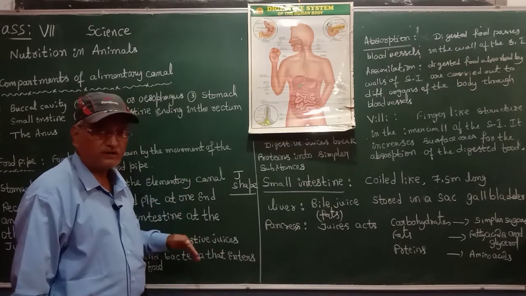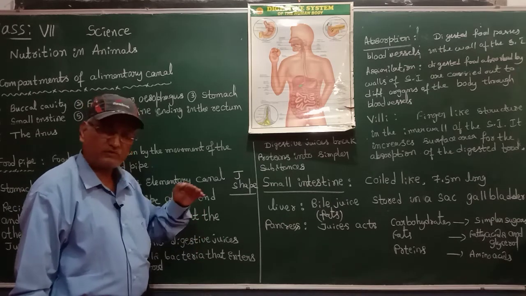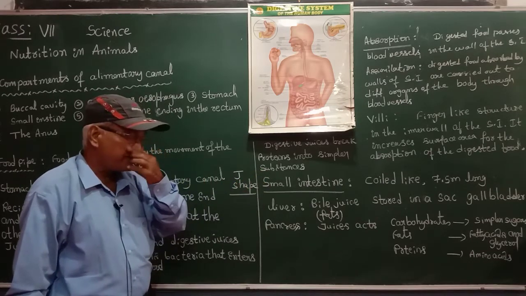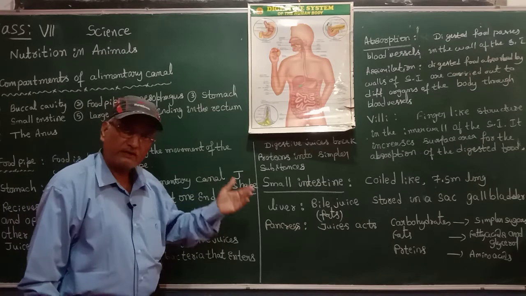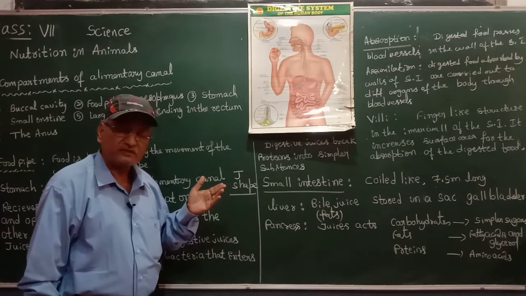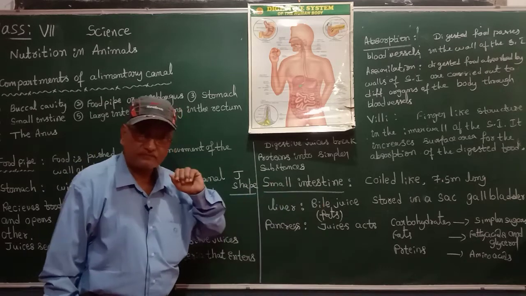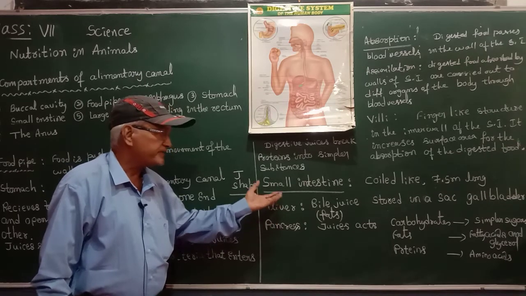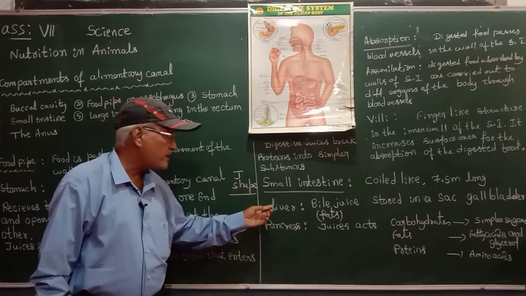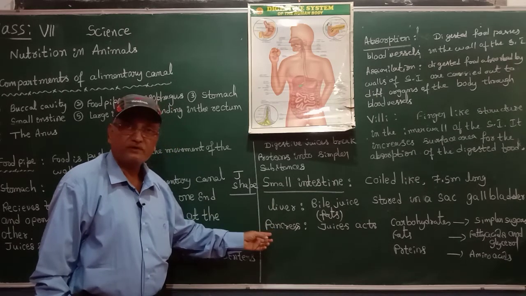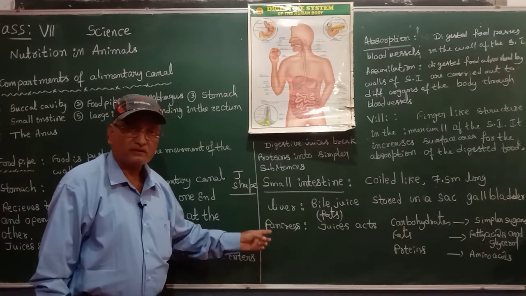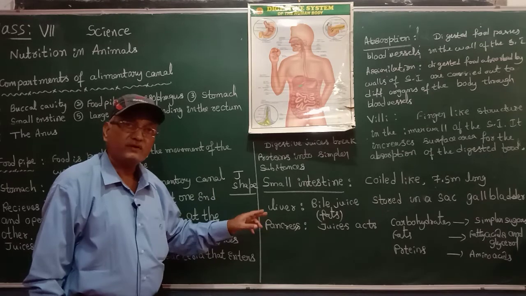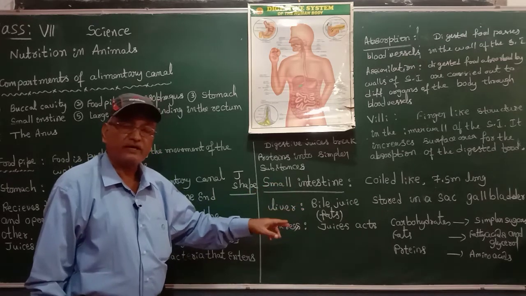Already digested in the stomach and broken up into smaller units, it is broken down into still simpler substances in the small intestine. The small intestine gets secretions from the liver and pancreas, which are connected to it and help it in the digestion of food.